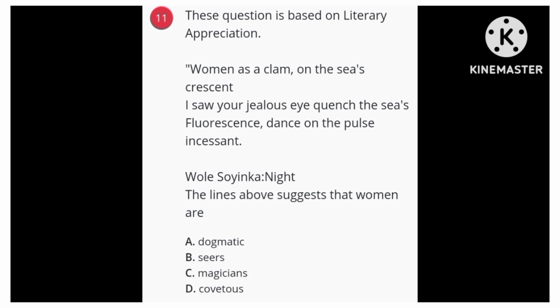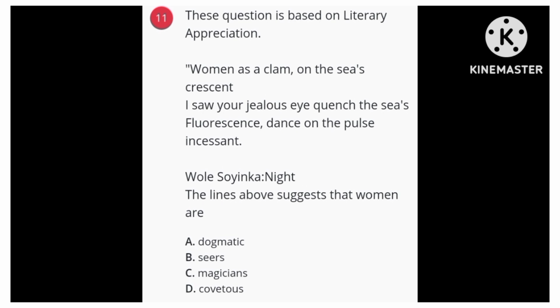It's a poem of 3 lines. Though it's not only 3 lines, it's a poem they coined from Wole Soyinka's work called Night. This Night is among the poems candidates for WAEC and NECO will study in the 2026-2040 syllabus. It's a nice poem. I will urge all of you to go and study the poem. It will help you to interpret this question and to answer the question. Read the poem once again.